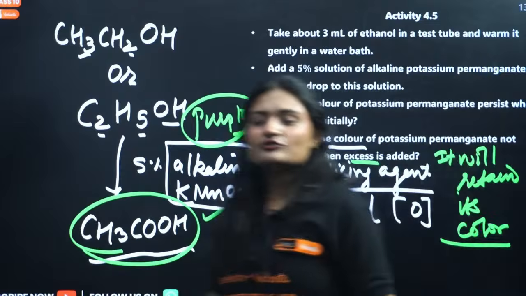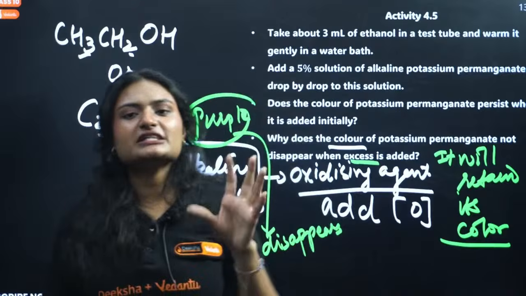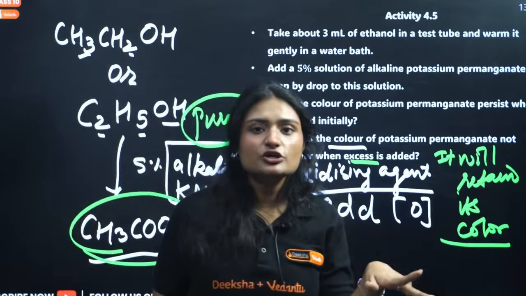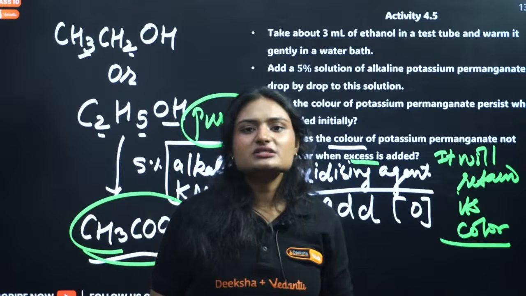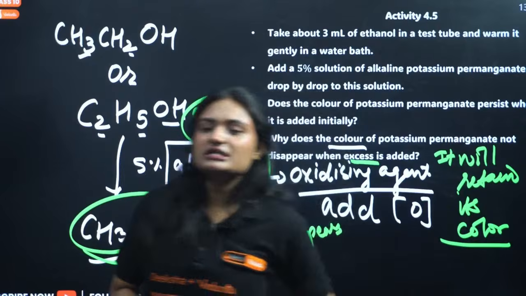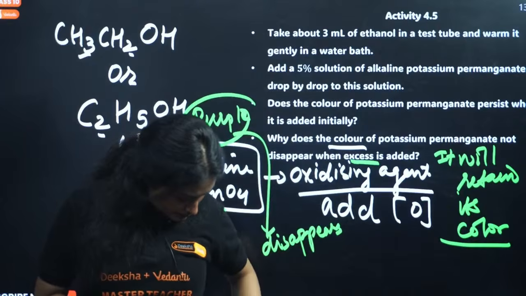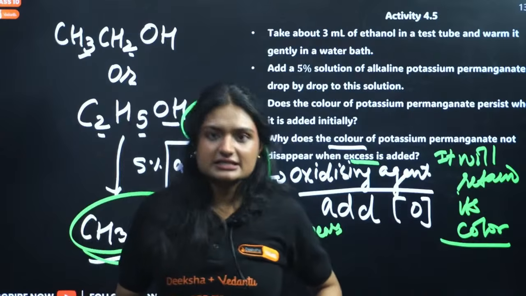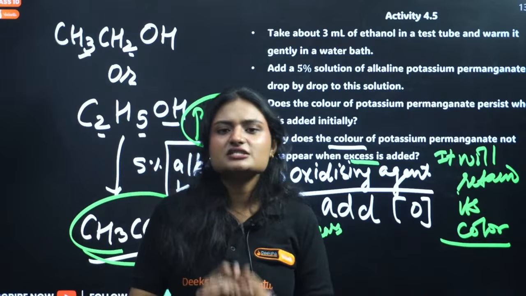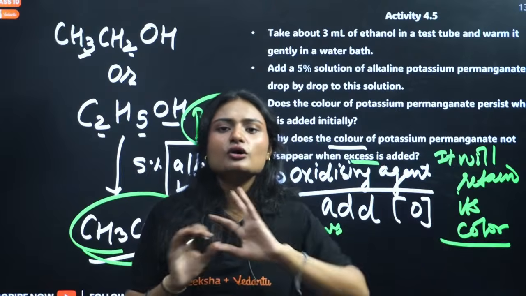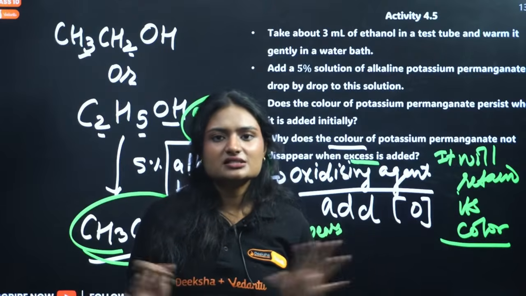Clear? So, if you add excess potassium permanganate, initially the amount was used to convert ethanol to ethanoic acid. After that, each amount is extra, right? And this extra amount will retain its color. There is no conversion, there is no reaction happening, right? All the reactant is consumed. Okay.